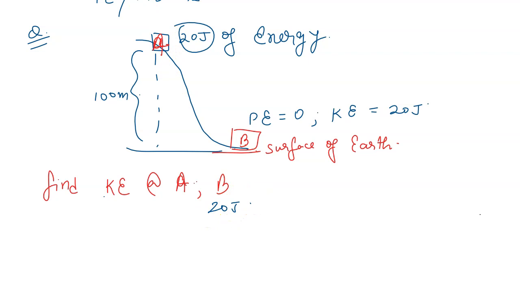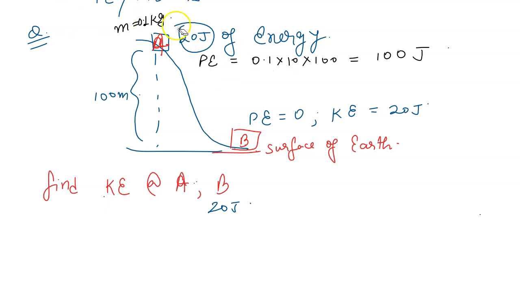So at A now we can find, because at A potential energy will be, let us say the mass is 1 kg, so potential energy will be mgh. Or let's take 0.1 kg as the mass. Now we can find potential energy at A, that will be m times g times h. Let us take g as 10, so you will get here 100 joules. So somehow it doesn't satisfy, so let us change the numerical value.